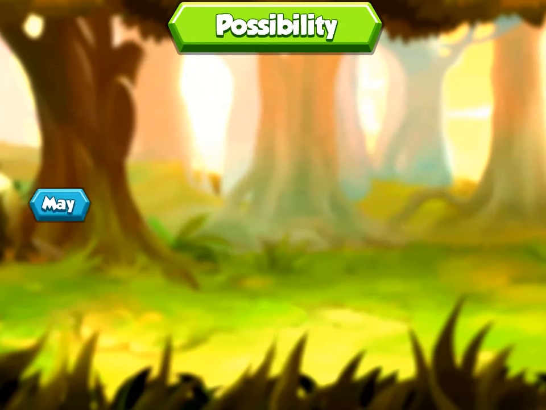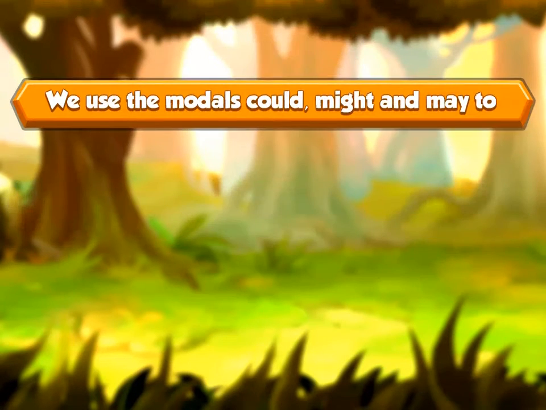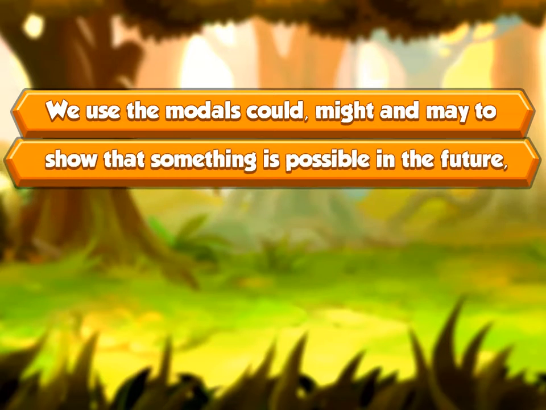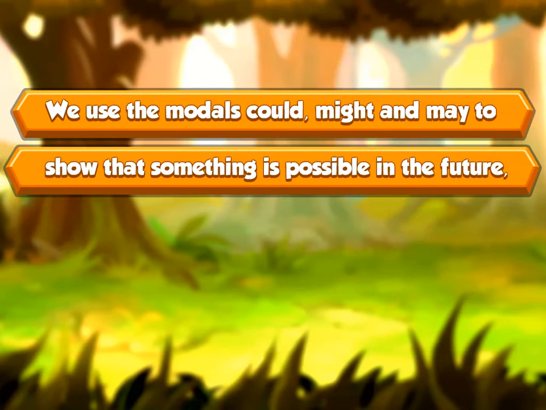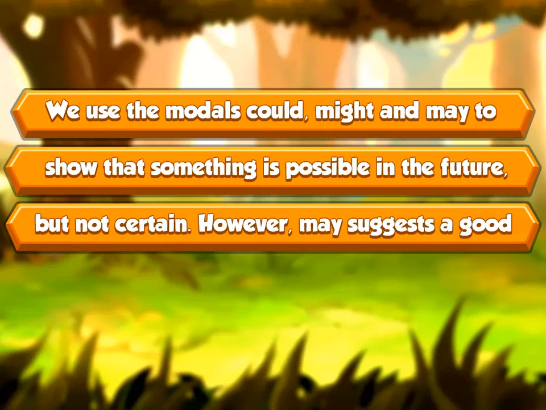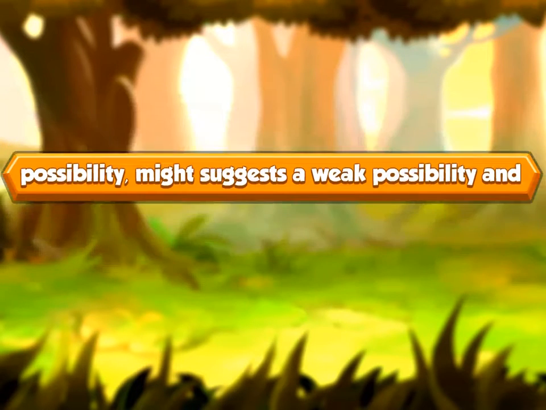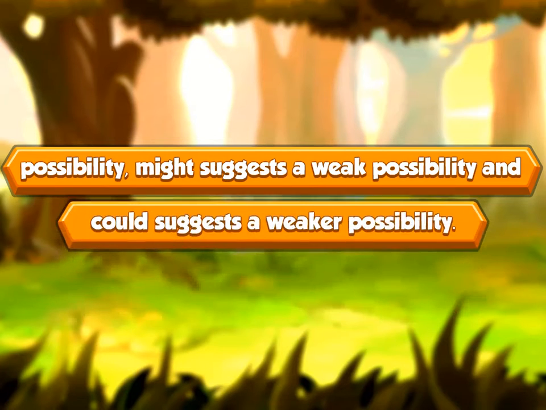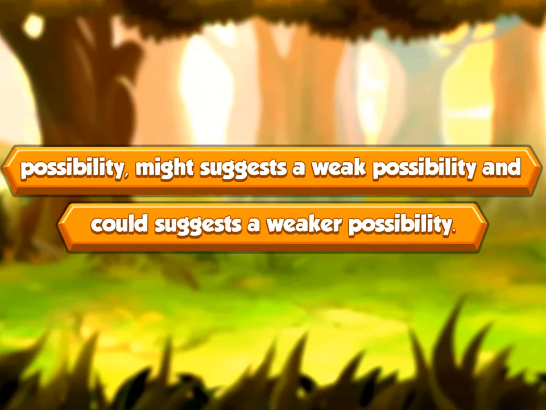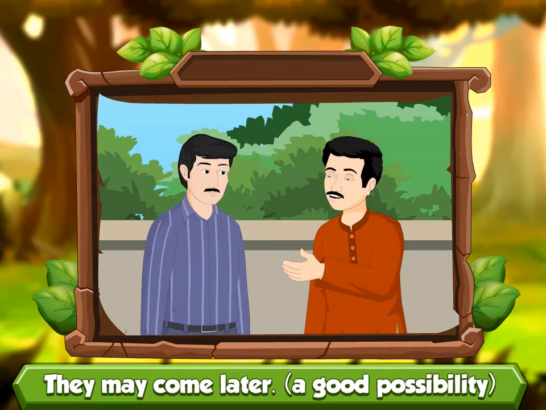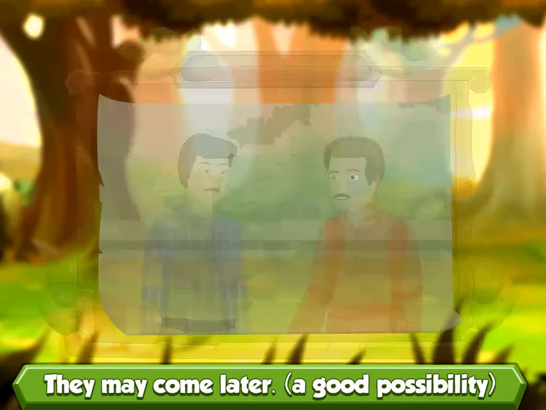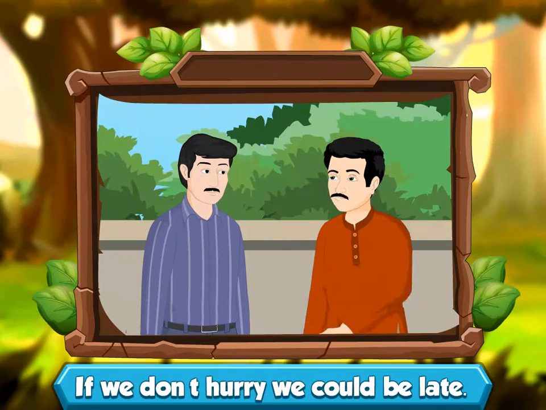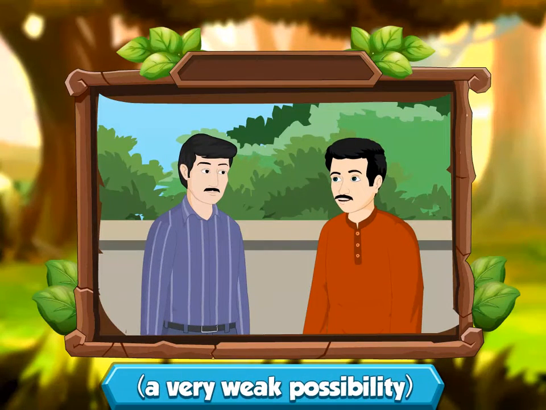Possibility: may, might, could. We use the modals could, might, and may to show that something is possible in the future, but not certain. However, may suggests a good possibility, might suggests a weak possibility, and could suggests a weaker possibility. For example, they may come later, a good possibility. They might come by car, a weak possibility. If we don't hurry, we could be late, a very weak possibility.